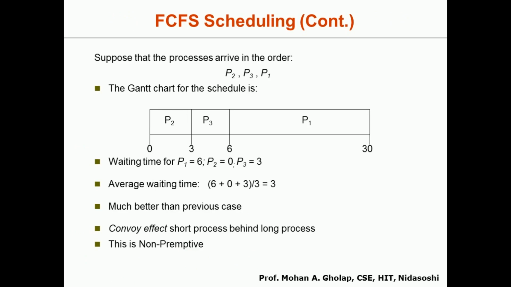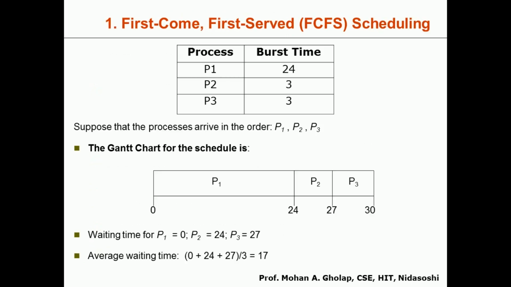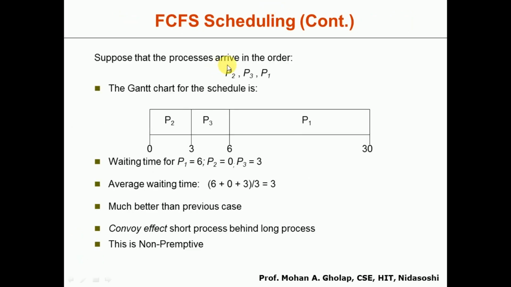So we'll take one more variation of this example. In the previous discussion we considered that the processes will arrive in the order P1, P2, P3. But let us consider the processes will arrive in the order P2, P3 and P1. Okay. So here in FCFS we know that the order of arrival is very important. So again here P2 has arrived first, which means P2 will be allocated the CPU first, and we know that the burst time of P2 is 3. So from 0 to 3 P2 will execute.